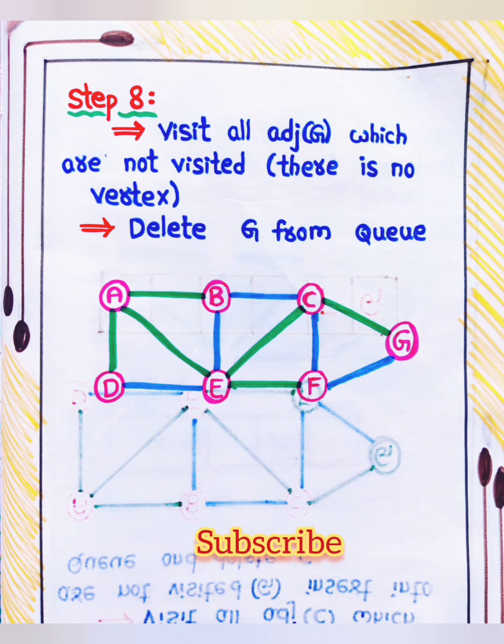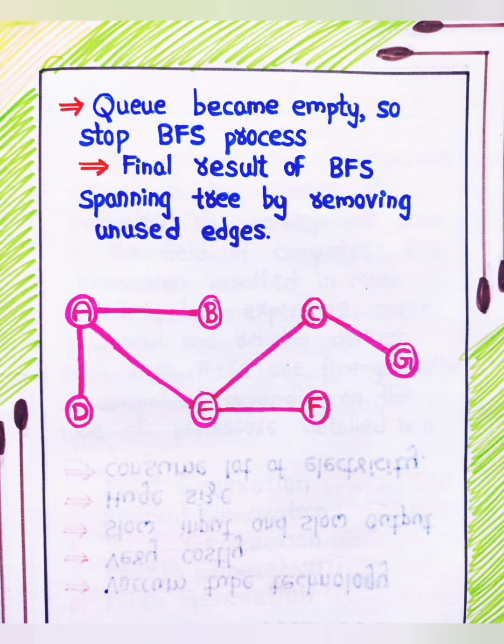Step 8. Visit all adjacent of G which are not visited. There is no vertex. Delete G from queue. Queue became empty. So stop BFS process. Final result of BFS is a spanning tree by removing unused edges.